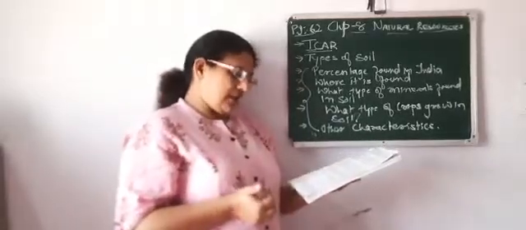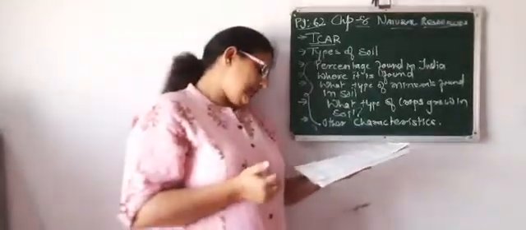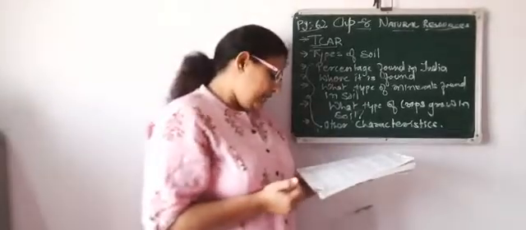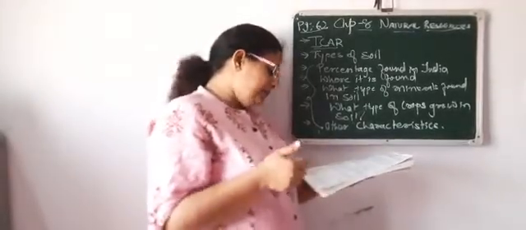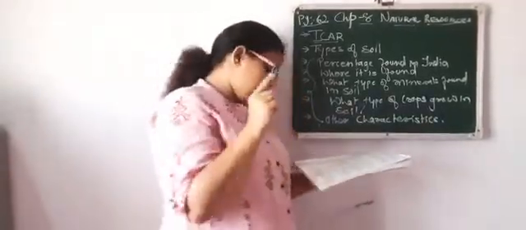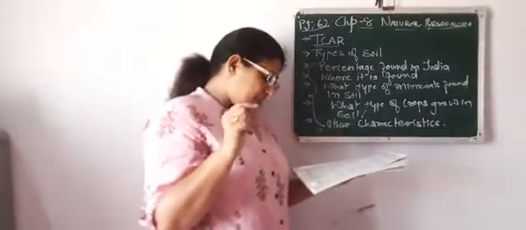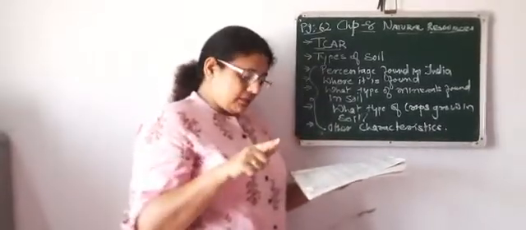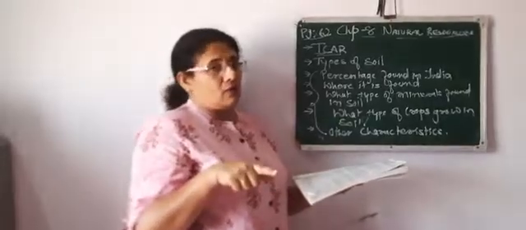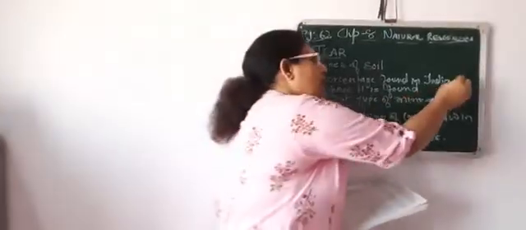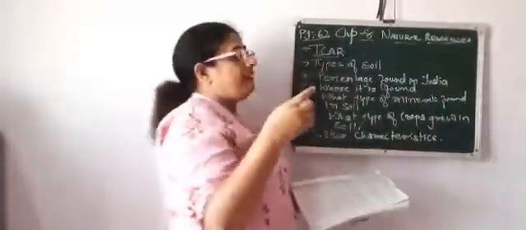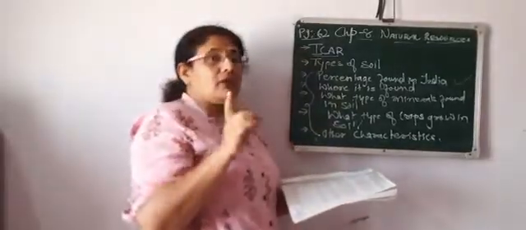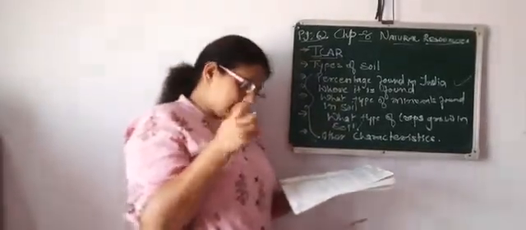Now the first type of soil we are going to discuss is alluvial soil. This type of soil is spread over about 43% of the total area of India. That means the percentage of total area where you will find alluvial soil is 43%, right?